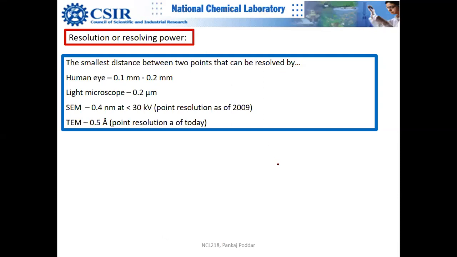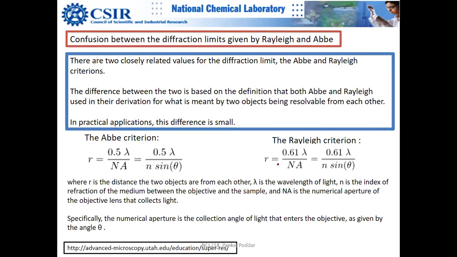Now, in literature, there are two confusing equations. Confusion exists because they were given by two different people. One by Lord Rayleigh. I think you know about the Rayleigh criterion and Rayleigh scattering, right?